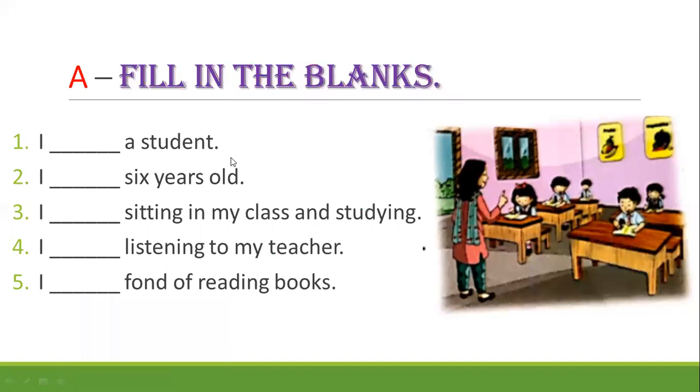Means whoever the speaker is, he is speaking about himself. Here I is used, so with I always we should use am. So I am a student. Number two, I dash 6 years old. So I am 6 years old.